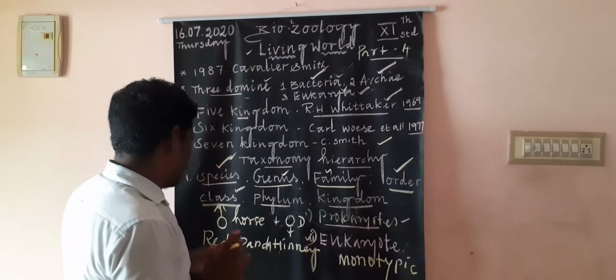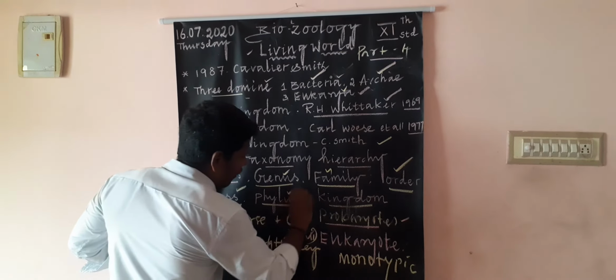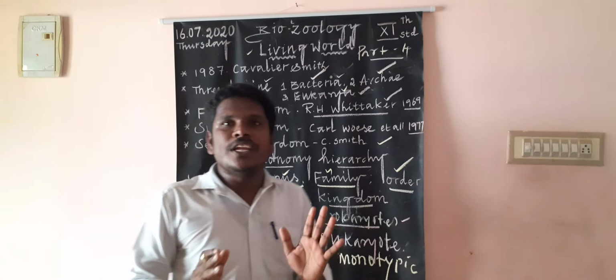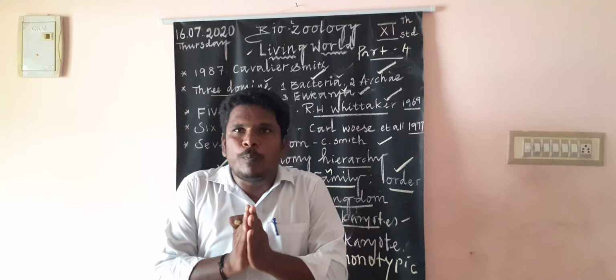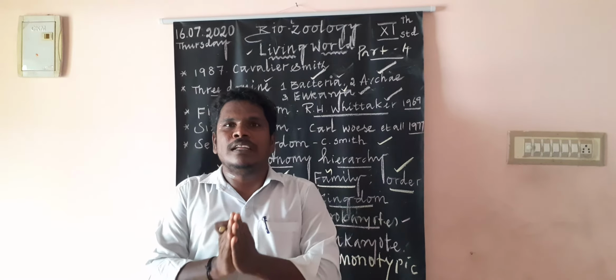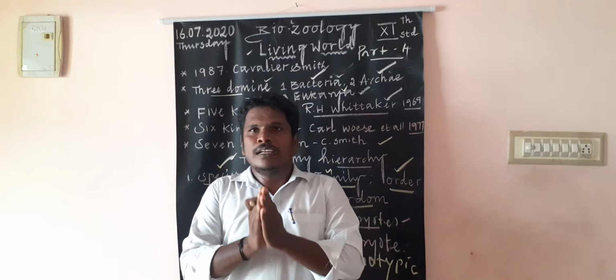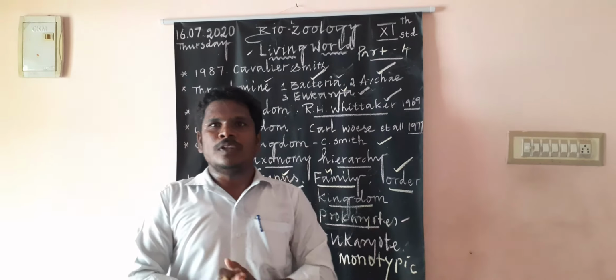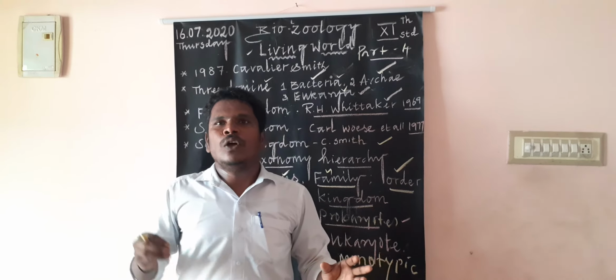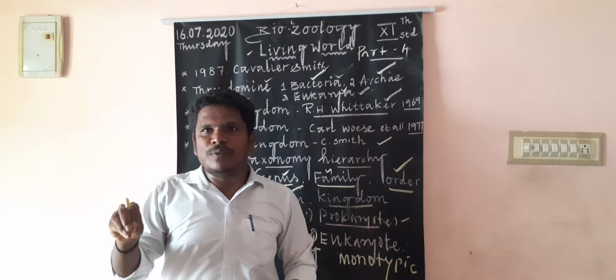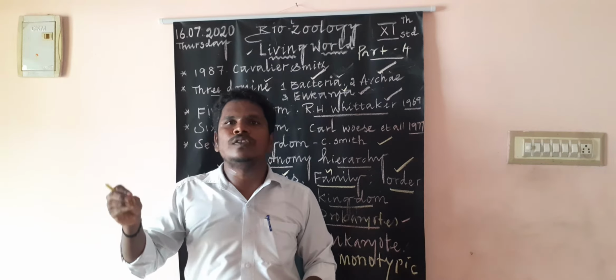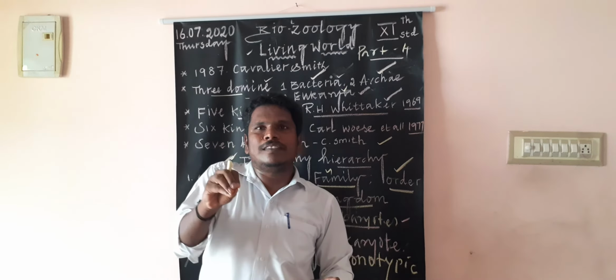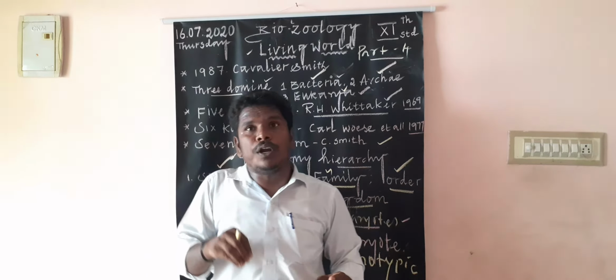Then phylum. You know what is the meaning of phylum? A group of classes with similar distinctive characters constitutes the phylum. For example, the classes fishes, amphibians, reptiles, aves and mammalia. Fishes are animals living in water.